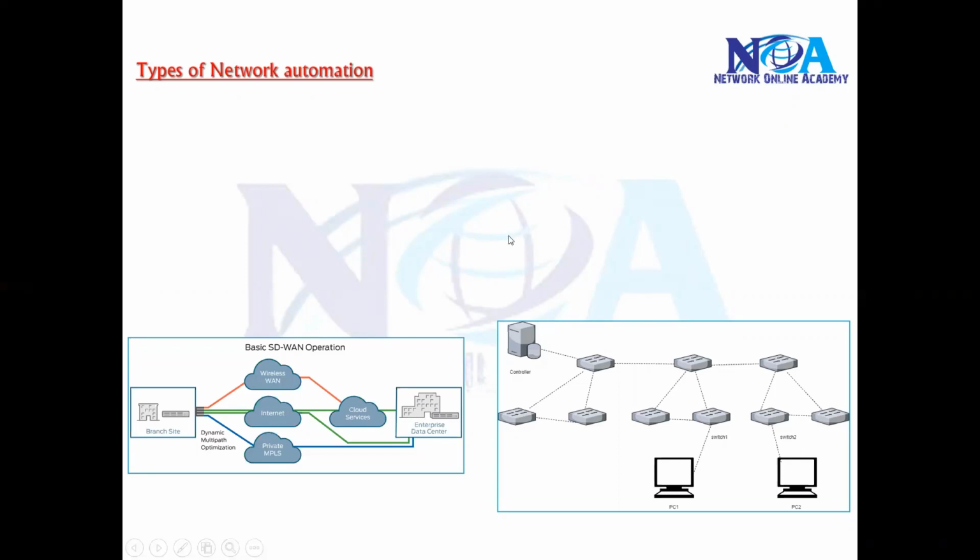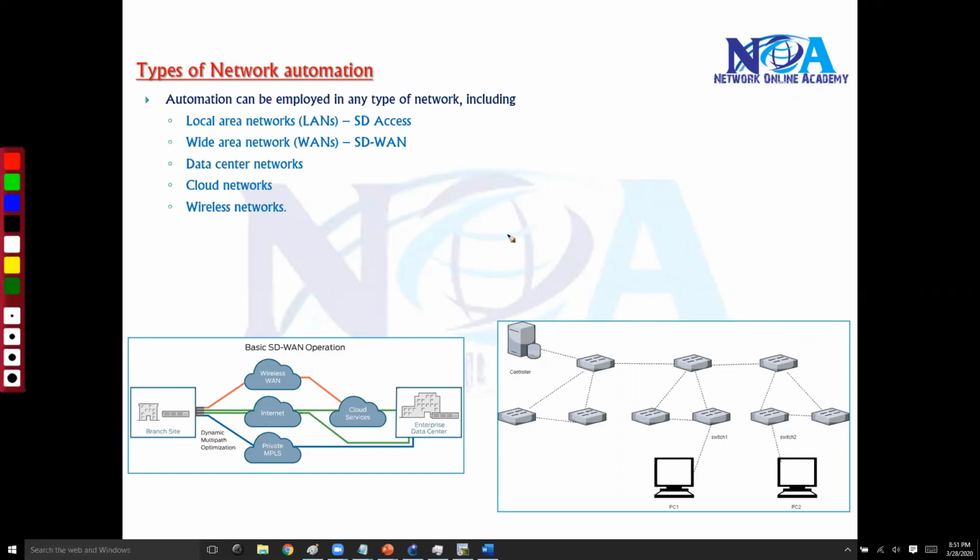Automation can be deployed on any type of network, which can be a LAN, local area network. Typically, LAN automation refers to where the network devices generally used in the LAN can be dynamically discovered or provisioned. Provision means you can dynamically configure those devices.